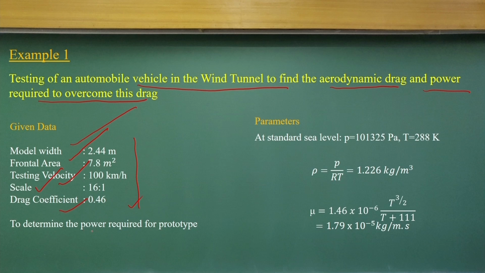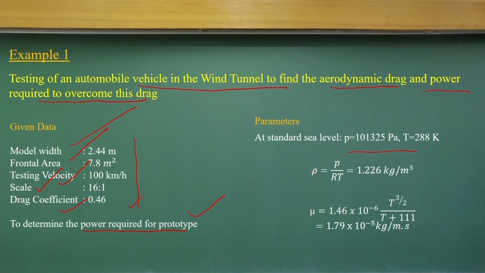We need to compute the power required at the prototype level. Since the pressure and temperature are given at standard sea level, you can find the density of the air and the dynamic viscosity of air, which is a function of temperature.